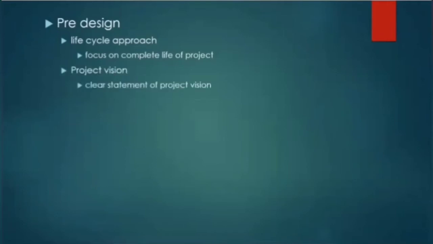Next is developing a clear statement of project vision. This is decided by the entire team. To give you an example of project vision, consider a project of building a new office for a municipal building. Okay. So the vision can be building a new, attractive, functional, comfortable building, which is state-of-the-art, energy efficient, and cost-effective. And based on this vision, the green goals of the building are then decided.